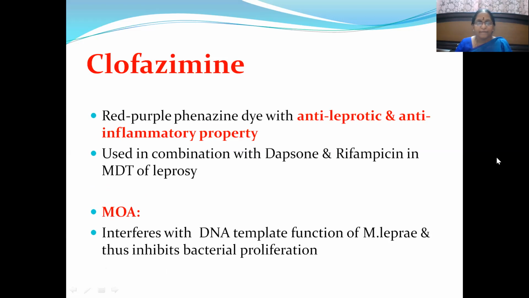Then comes clofazimine. It is a red-purple phenazine dye with anti-leprotic and anti-inflammatory property. This property we have used in the management of lepra reactions that we have discussed already. It is used in combination with dapsone and rifampicin in multi-drug therapy of leprosy. And main mechanism of action is it interferes with the DNA template function of Mycobacterium leprae and thus inhibits bacterial proliferation. So DNA template function is inhibited, so there is no possibility of multiplication of the leprosy bacilli.